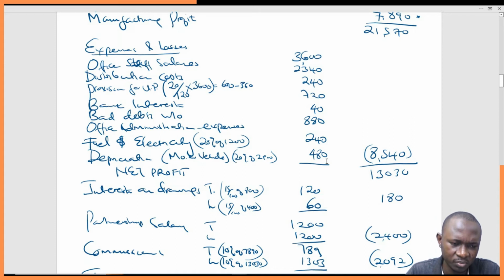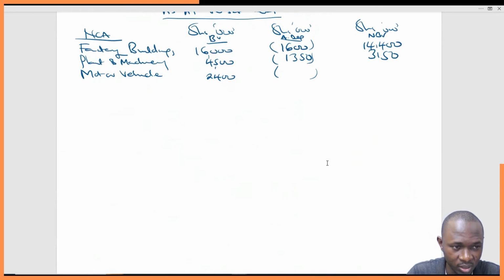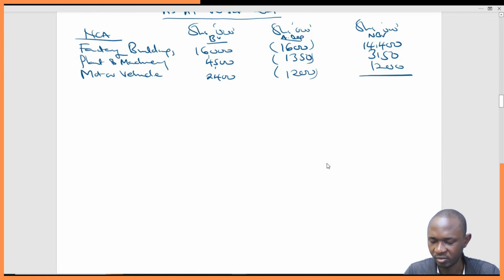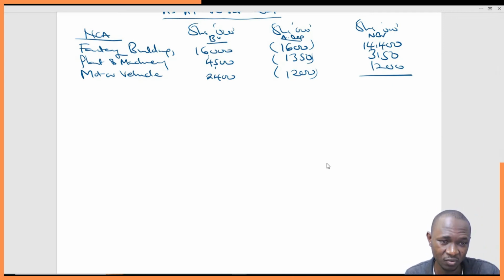So 720 plus 480 gives 1,200. I don't think we have any other asset, so it will be 14,400 plus 3,150 plus 1,200, which gives us 18,750.